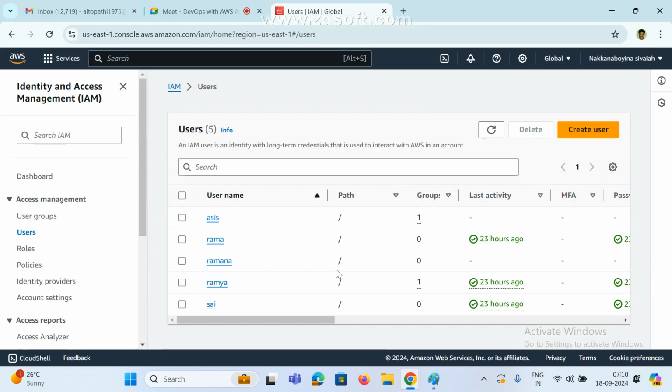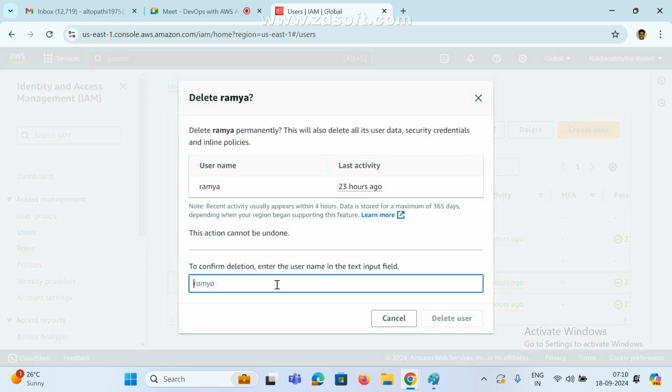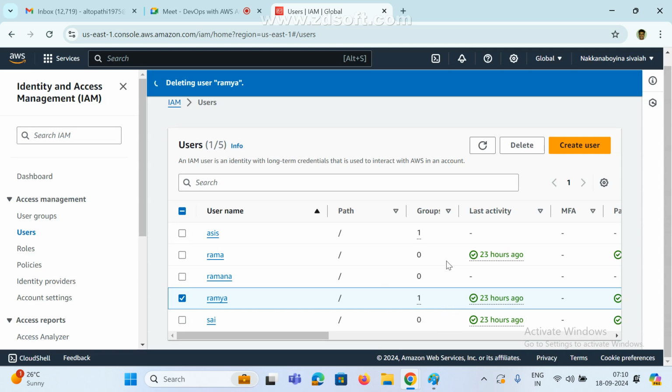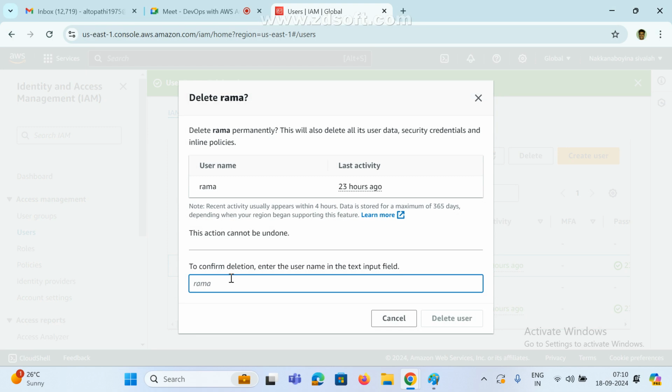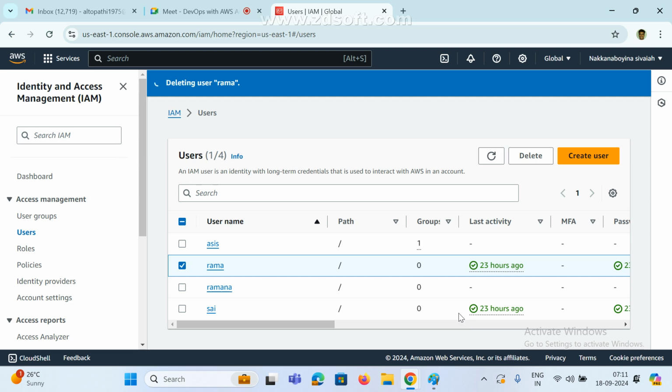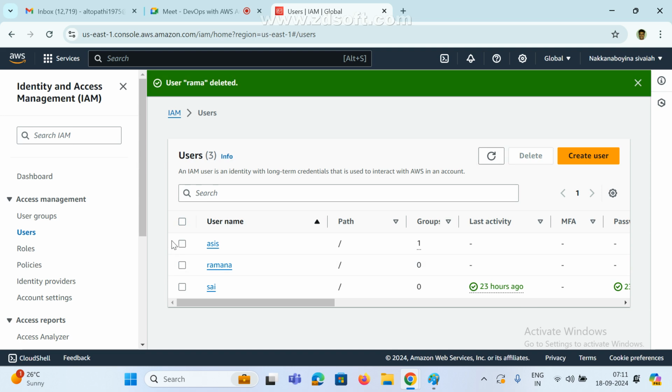Now these are the users. If you don't want a user, just select the username and there is a delete option. Enter the username, and see here, if you do this, the user will be deleted. Whatever user you want to delete, just type the username, that's it. No need to do anything. Deletion is very simple. Creating a user we already saw in the last class.